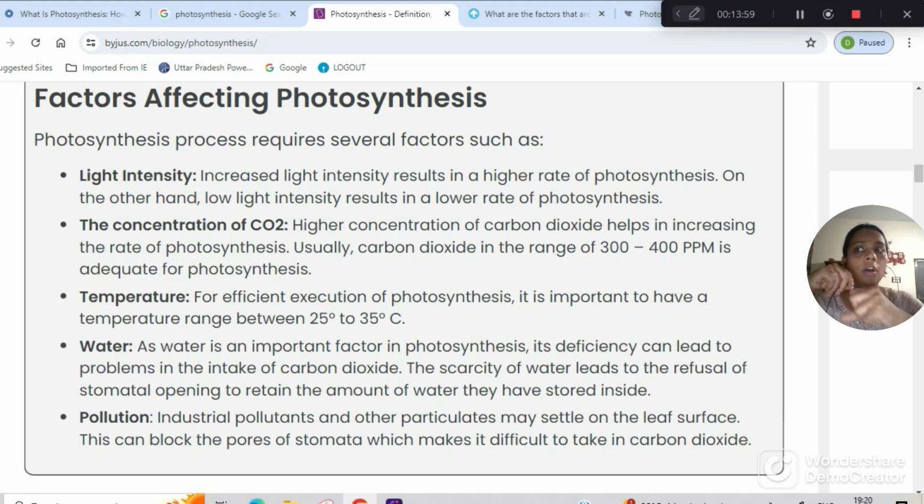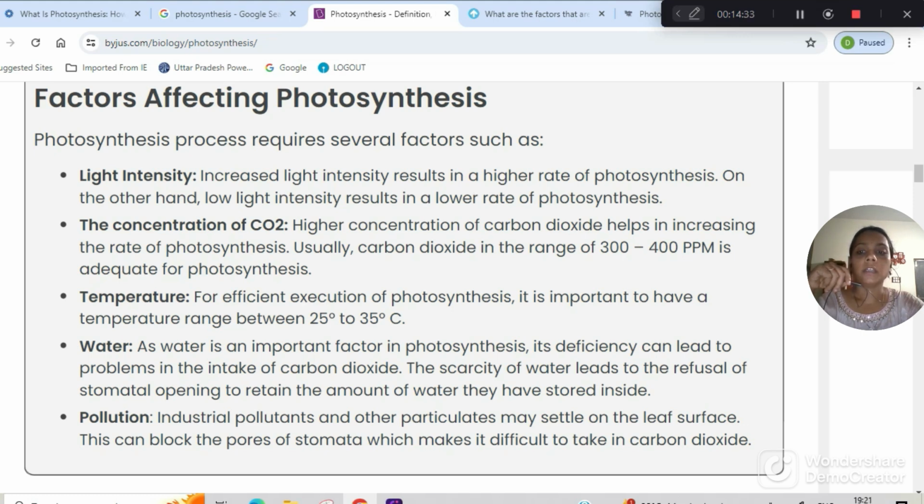For instance, in areas which have higher temperatures of around 45 to 50 degrees Celsius, only the plants which can survive in those harsh conditions can grow, like the cactus. Cactus has adapted itself for low water availability and high temperature, so it has modified its leaves into spines. Water. As water is an important factor in photosynthesis, its deficiency can lead to problems in intake of carbon dioxide.